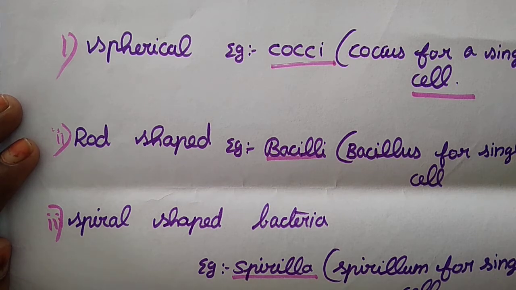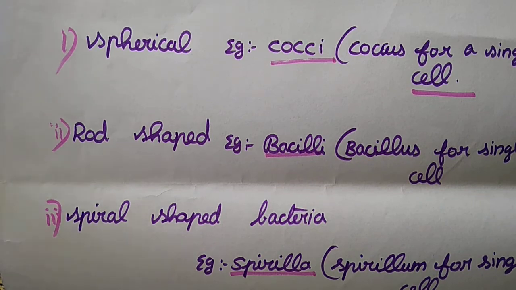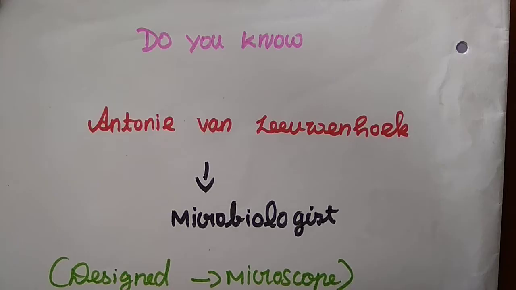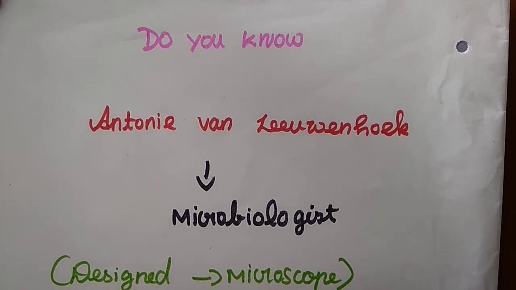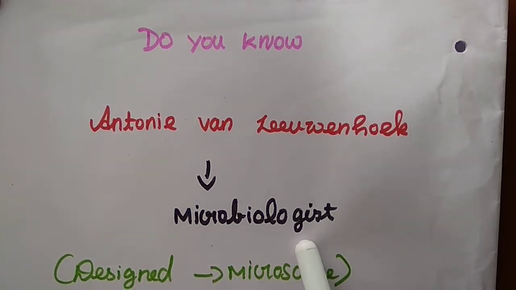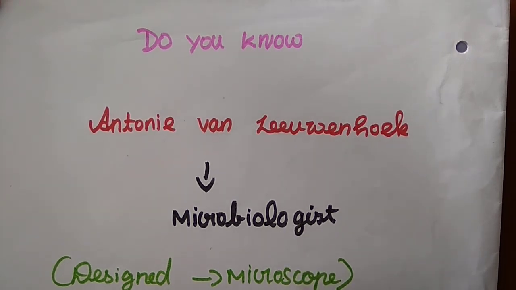And the next one is the Do You Know part, given just below the shapes and size of bacteria in page number 259. Here, the Do You Know part is next to the shapes of bacteria. Our scientist's name is Antony van Leeuwenhoek. Who is he? He is a microbiologist. He first designed his own microscope.